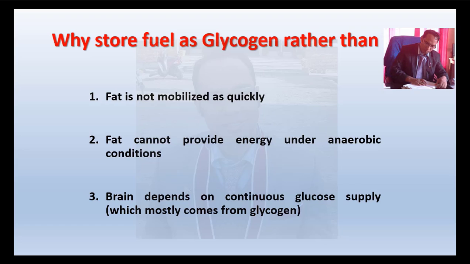Our brain mainly depends on glucose to do its activities. Without a continuous supply of ATP, which we can obtain from glucose and which is the energy currency, our brain cannot function properly.